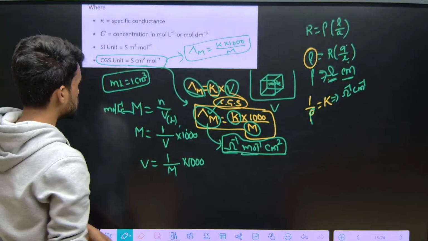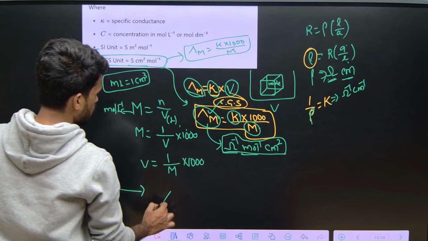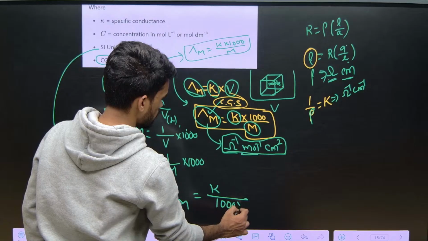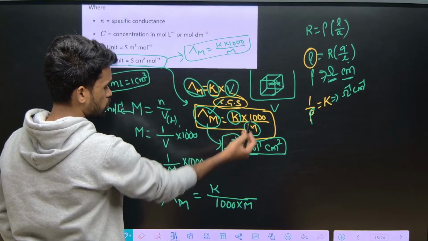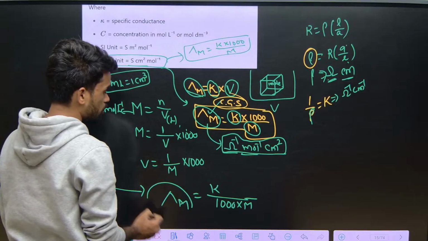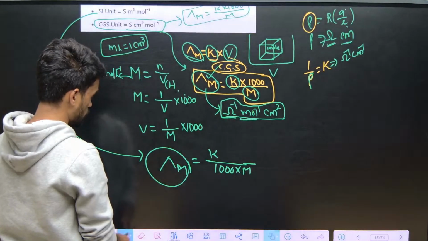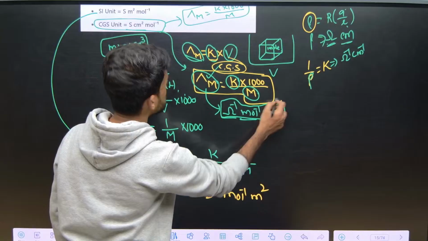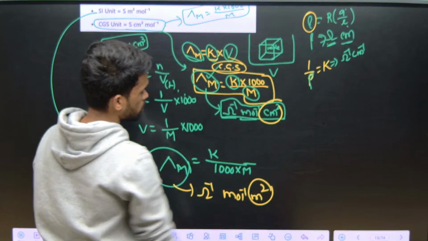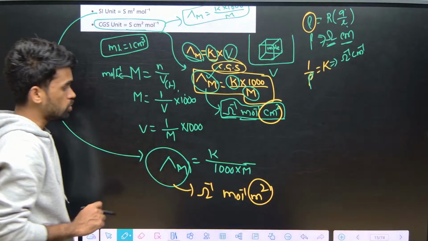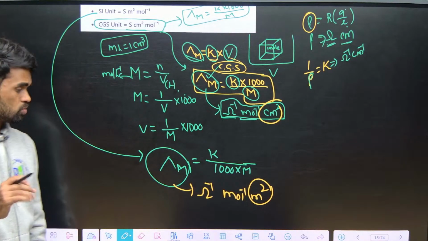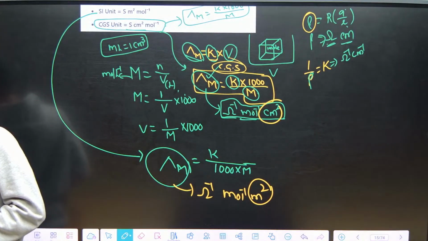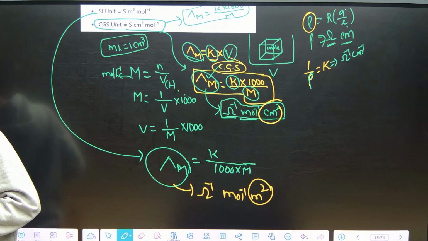Next, if I want to express the same thing in SI units, del M becomes K by 1000 into M. So you are moving 1000 from the numerator to the denominator. Now what are the units for del M here? The units are changing. This is ohm inverse mole inverse meter square, whereas for CGS it was centimeter square. Okay, this is SI units, that was for CGS units. Now you need to be conscious when you are doing questions whether they are asking in CGS units or SI units. Based on that only you need to decide your formula. Okay, right. Let us solve some questions here.